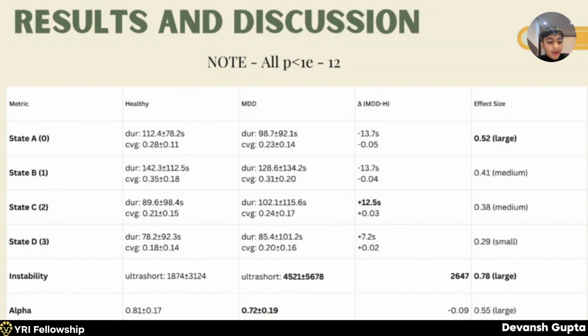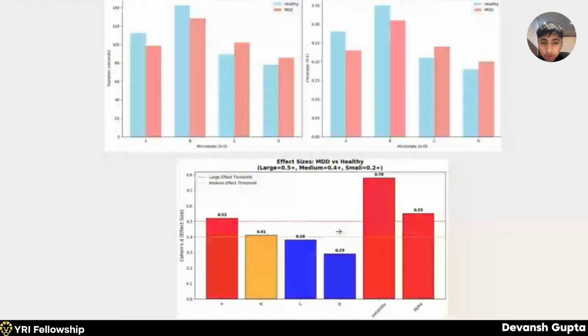Now, integrating all findings, these are some of the graphs that Google Colaboratory gave us as a result of plotting. We can see over here microstate duration MDD versus healthy, microstate coverage MDD versus healthy, and the effect sizes MDD versus healthy. This gives us a comparison between healthy controls and MDD patients to identify which microstate in and of itself is very unstable in MDD patients.